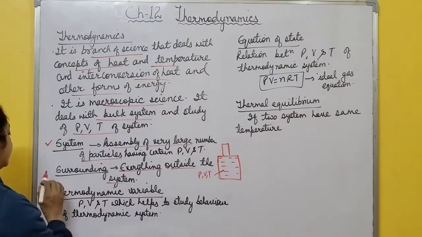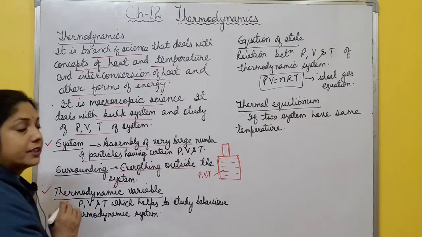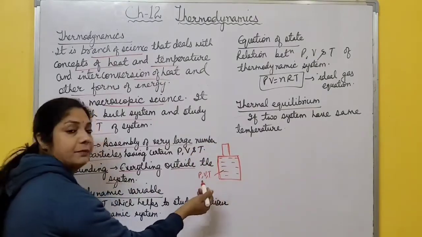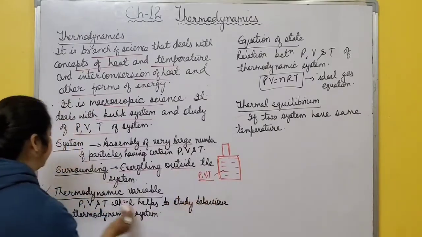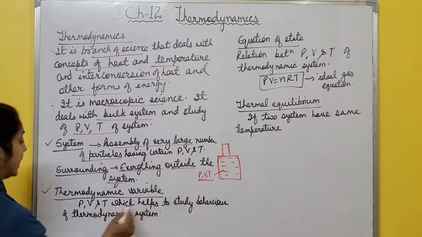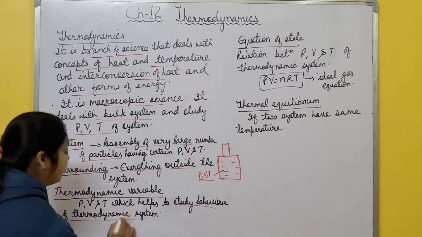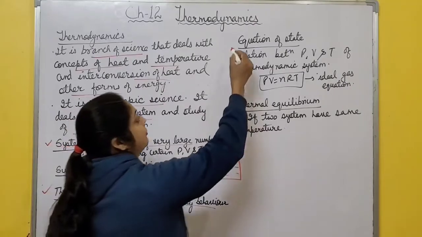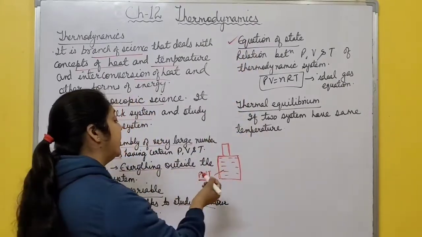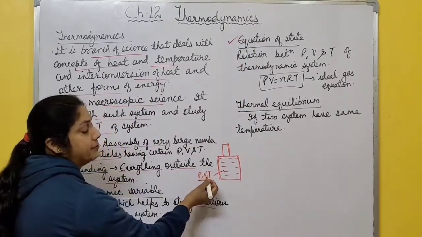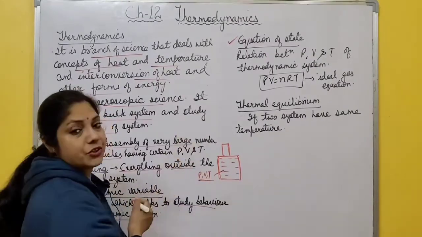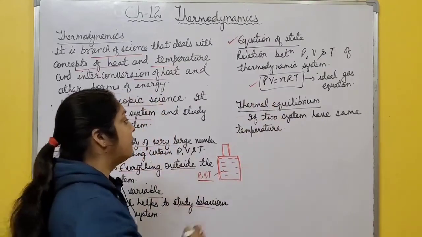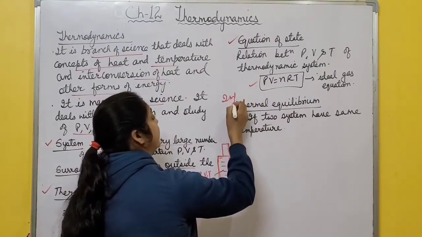Now, next is thermodynamic variable. What is this? If you compress this gas or expand the gas, what happens? Pressure, volume, temperature changes. This pressure, volume, temperature are thermodynamic variables which help to study behavior of thermodynamic system. After this, next is equation of state. What is this? This is relation between pressure, volume and temperature of this thermodynamic system. This is equation of state. You know, for ideal gas, equation of state is what? PV equal to nRT.